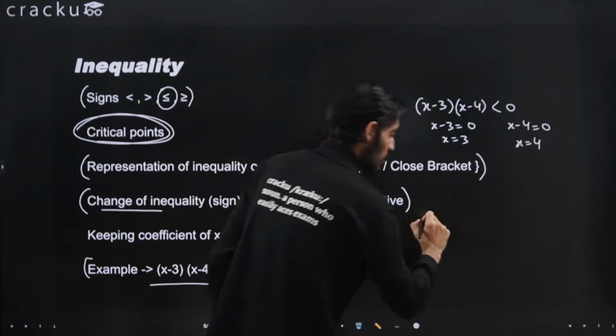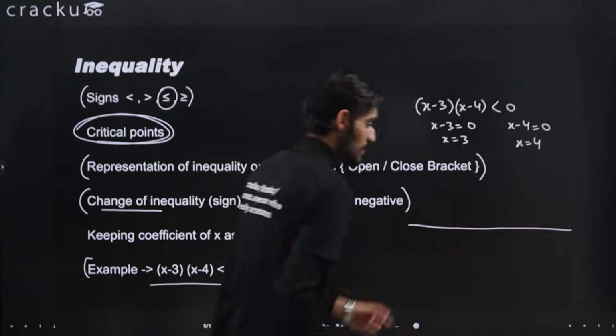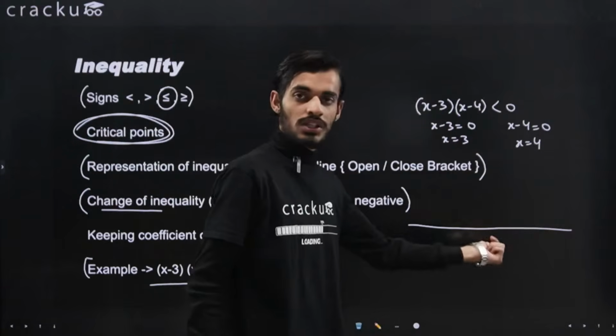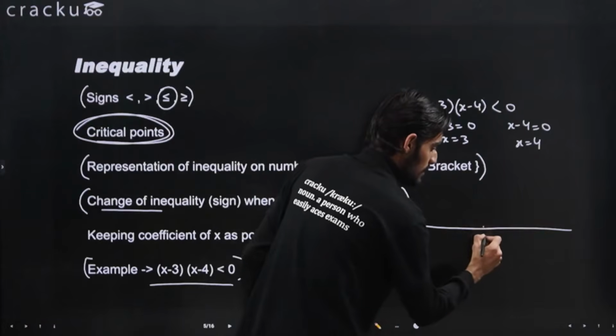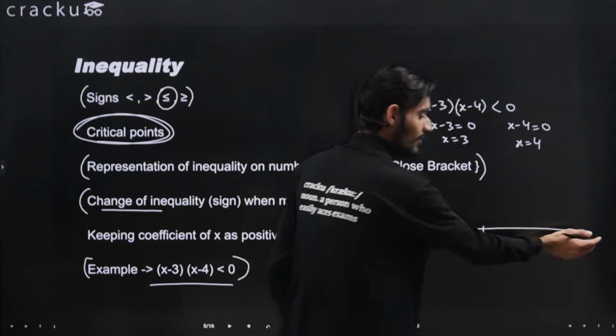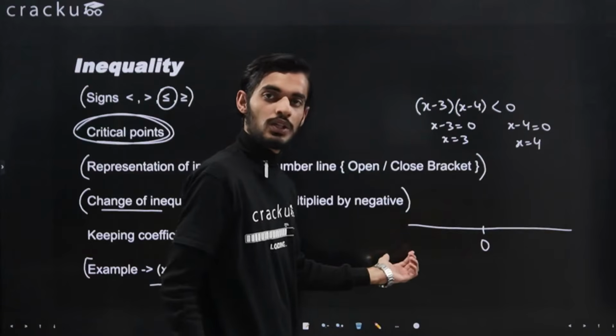Now to represent it on the number line, I just want to write these values on the number line. This is 0, and here all the values will be positive, and on this side all the values will be negative.